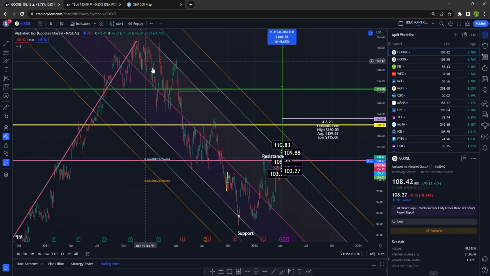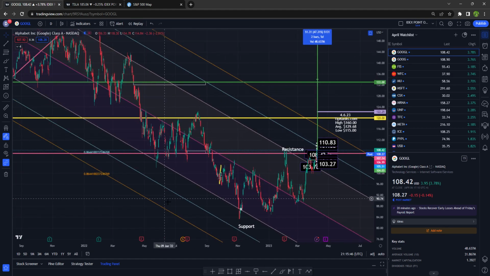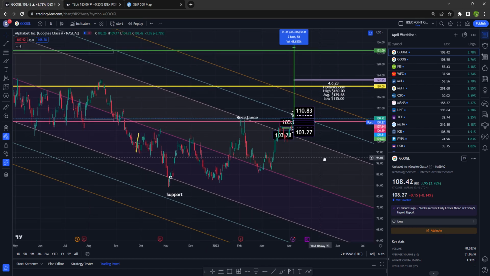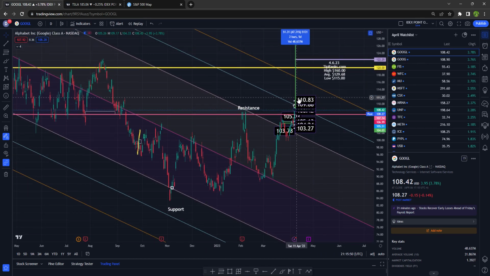I don't like the slope here of this channel. It hasn't gone sideways yet and then up, but we are consolidating, as you can see right there. And we are right over here. The chart looks messy now.